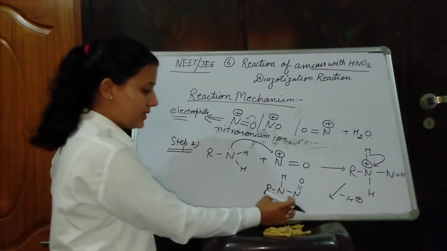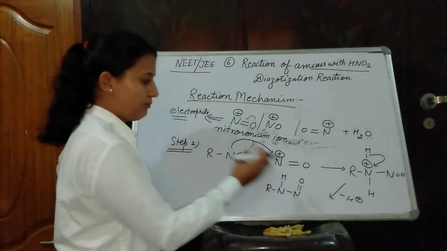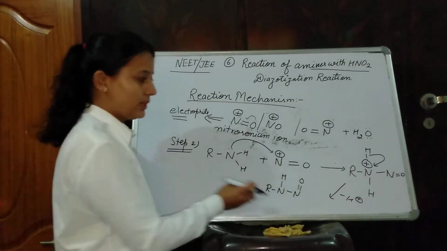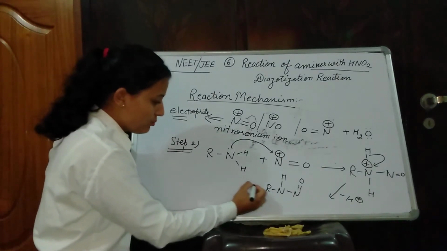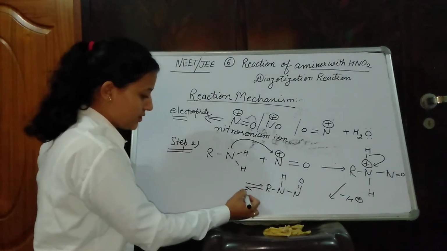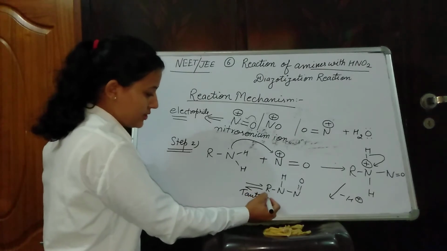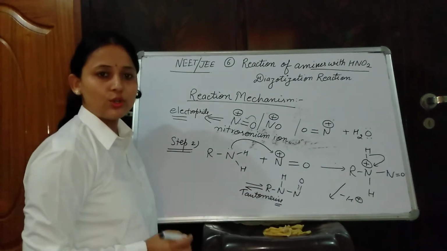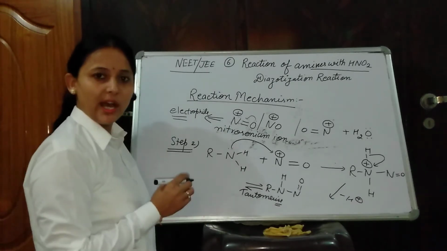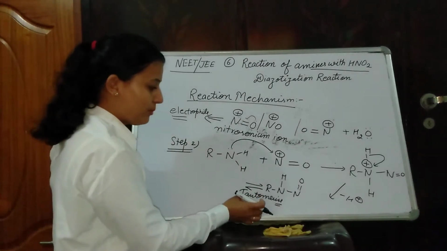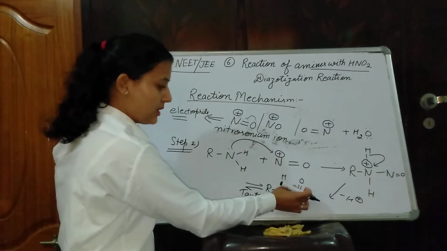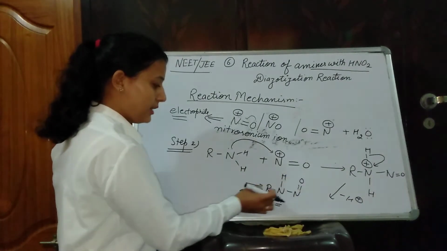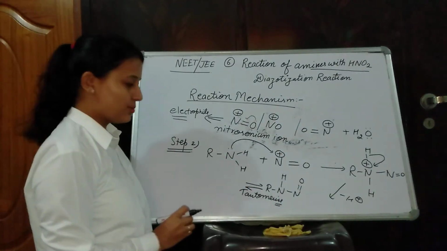Why am I representing this molecule in this standard form? Because as this molecule is formed during the reaction progress, it undergoes tautomerization. You didn't think that tautomerization only takes place in carbonyl compounds. For tautomerization, if a double bonded oxygen atom is present beside a hydrogen atom, then tautomerization can easily take place.